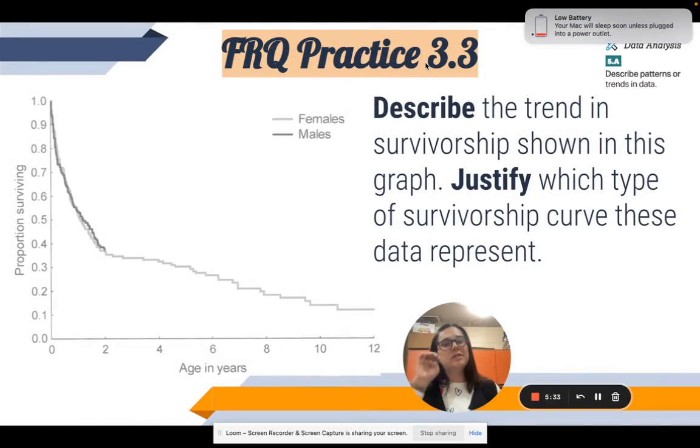All right. So your job after this one is going to be to look at this curve that I'm giving you here and describe which survivorship curve, 1, 2, or 3, this would be, and justify why that data represents that curve.